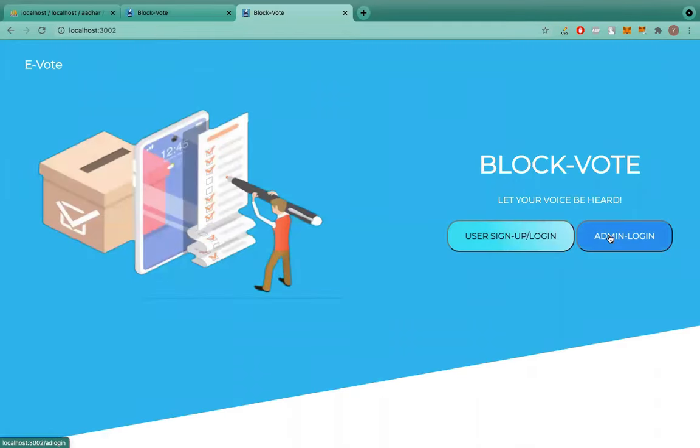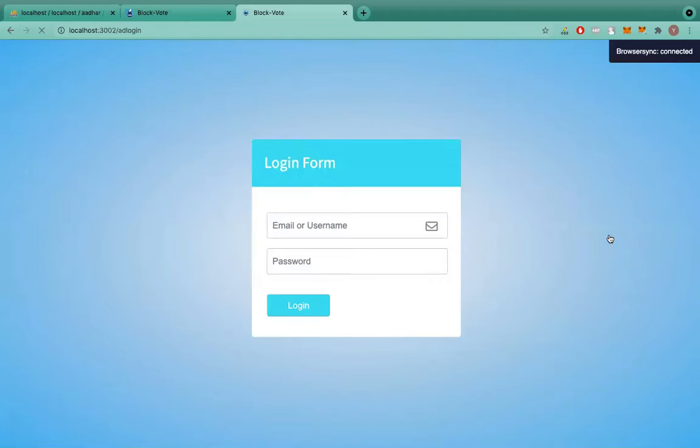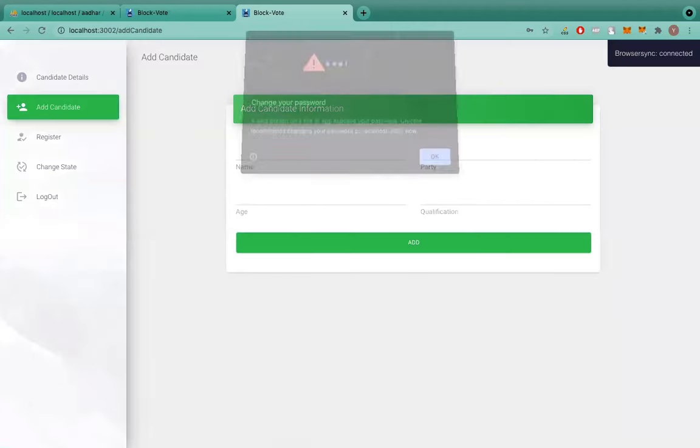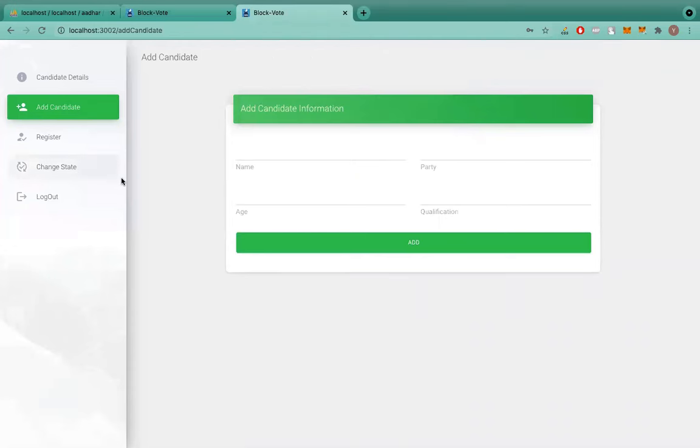Now I will be entering the admin credentials in the admin section so that we can log in. We have not provided a sign up for the admin so that no one else can get this. We have already created the credentials and we will use those credentials. So we are here and okay, now these are the functionalities that the admin can perform.